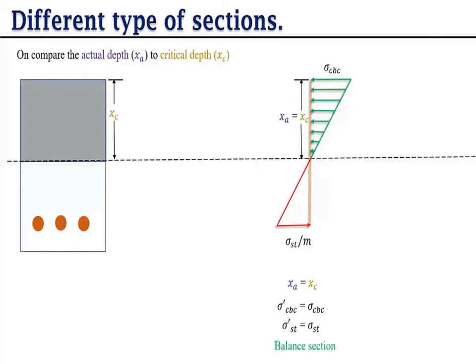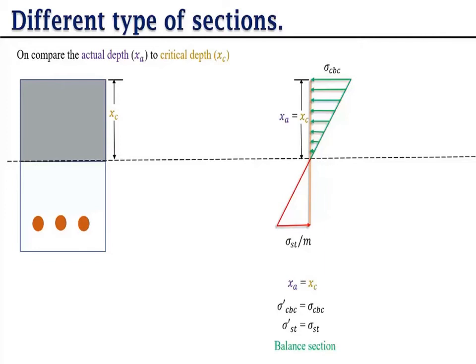First is the balanced section. For balanced sections, again we take the example of a lift. 6 persons is the maximum, that is the critical value, and if 6 persons enter the lift, that is the actual value, meaning XA is the actual value and XC is the critical value.